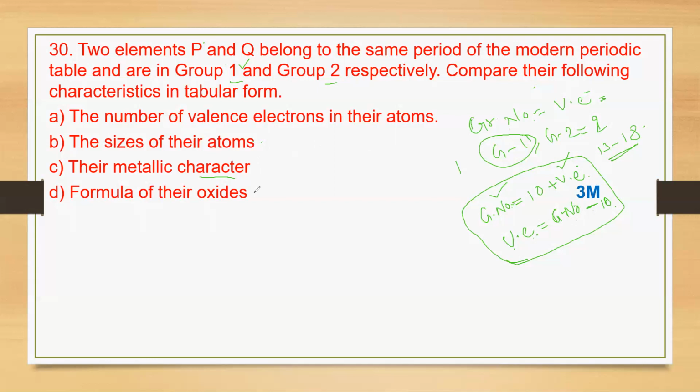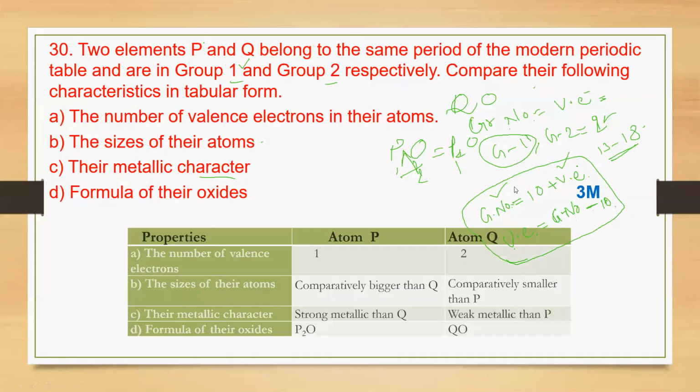Then the formula of their oxides. The first group element's valence is always 1. Oxygen's valence is 2. When you crisscross it, you will get P2O for the first group elements. Then the second group element's valence is 2, oxygen also 2, so it will be QO. Both valences get cancelled, no, 2. This is the criteria you have to understand.